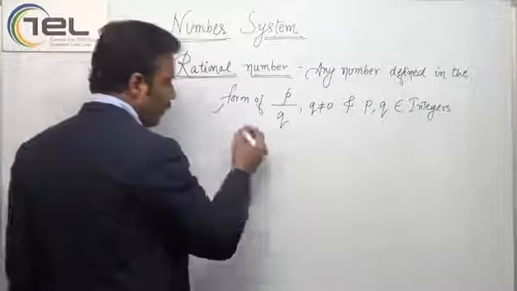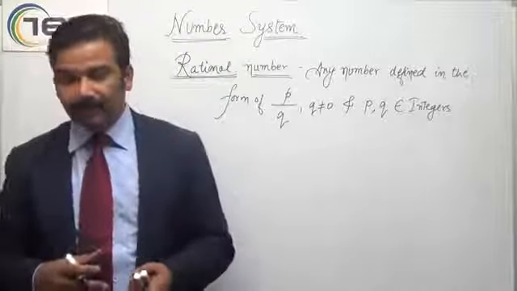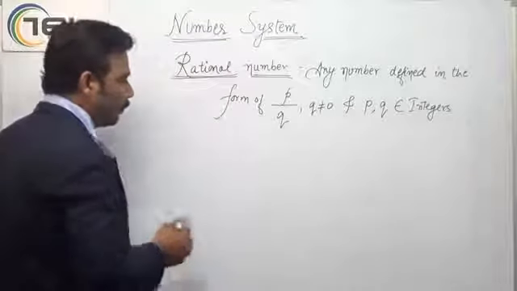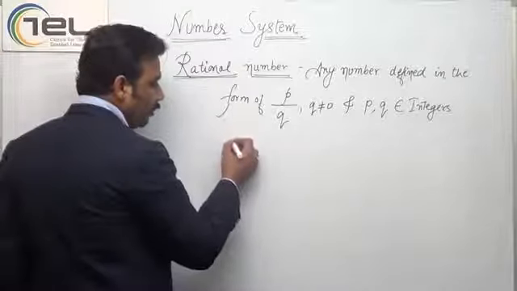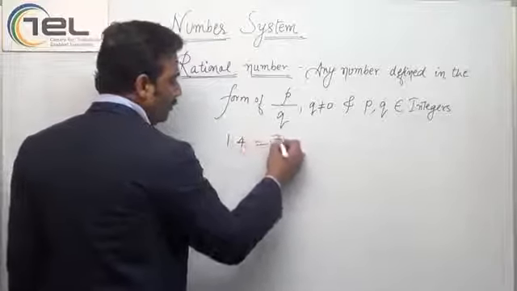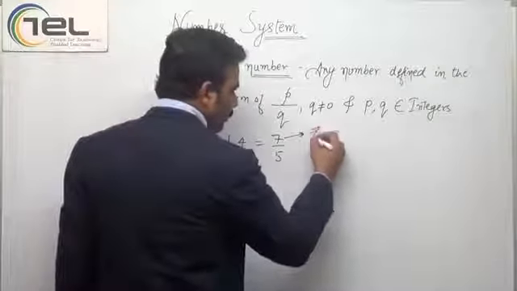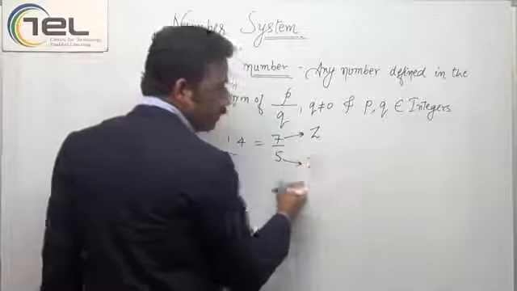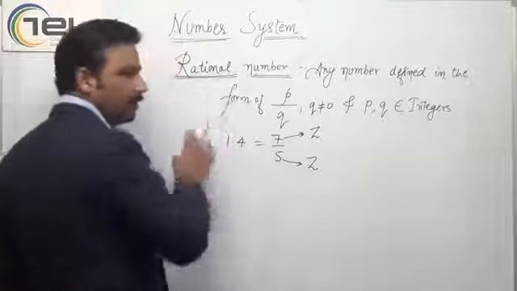See, 1.4 is represented as 7 by 5, and 7 is an integer, and 5 is another integer. So these types of numbers are called rational numbers.